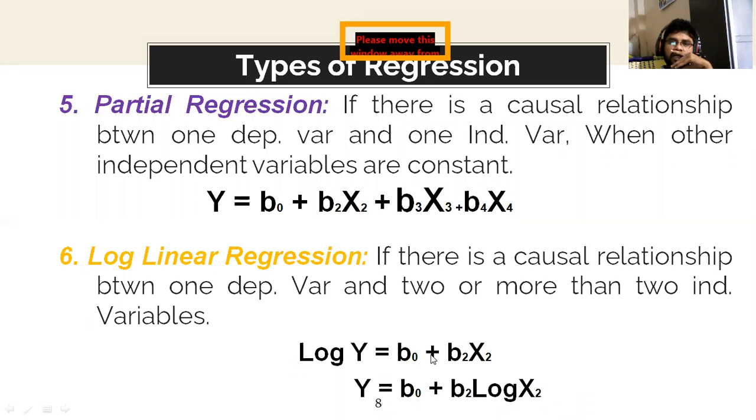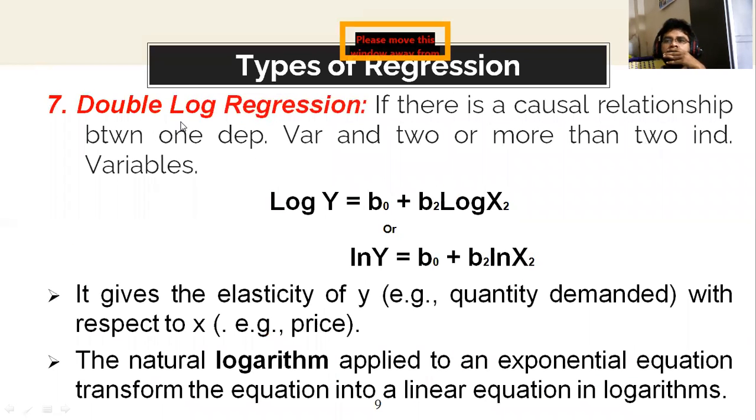Then next one, double log regression. Earlier, in the previous slide, I told you that we had taken logs on only one side, the dependent or the independent side. But if you want to take the logs on both sides, the dependent variable and the independent variable, that is the case of the double log model or log regression, where there is a causal relationship between one dependent variable and more than one independent variables with lags.